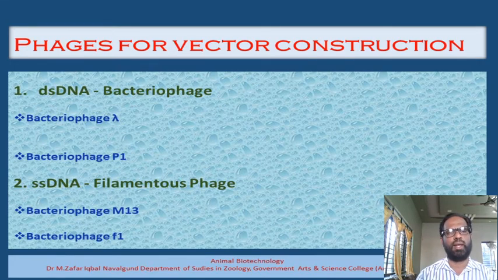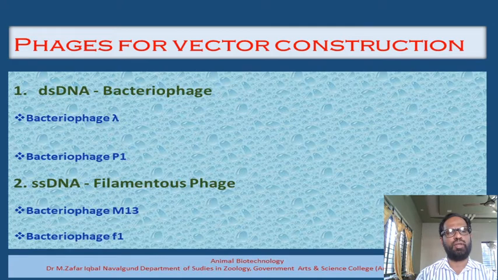If you go anywhere in the world, you will find that the majority of laboratories doing research work on recombinant DNA technology preferably use the bacteriophage M13, because it has certain merits, and because of these merits, it is one of the very popular cloning vectors used throughout the world. The second type is the bacteriophage F1. These are also very prominent, very promising bacteriophages which can be developed into cloning vectors. Similarly, we have one more example, the bacteriophage FD.